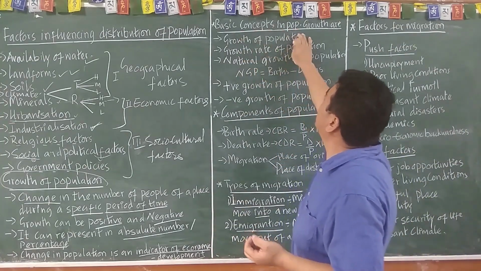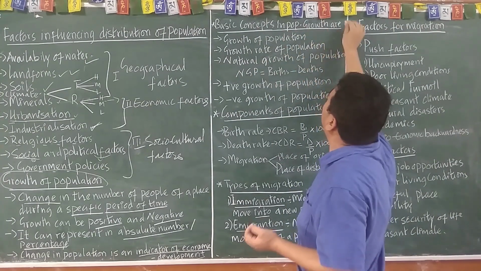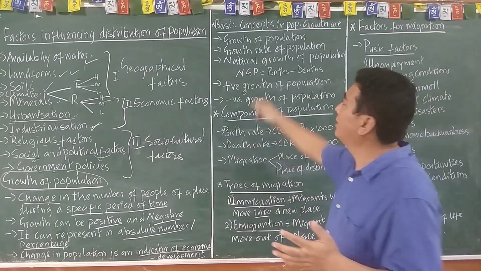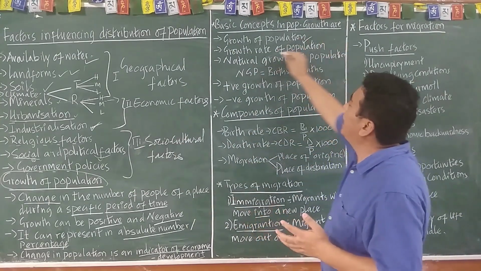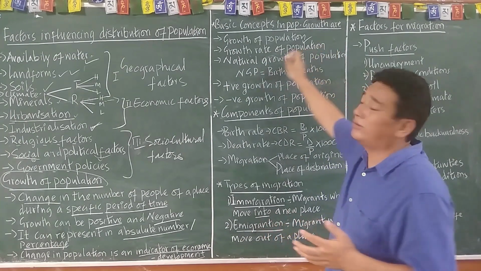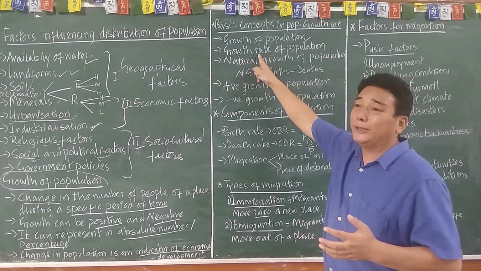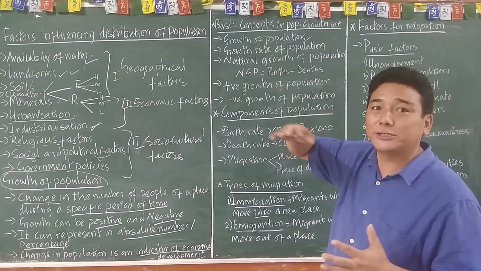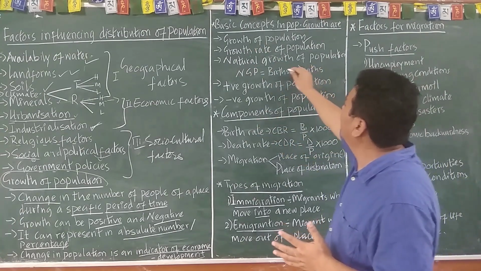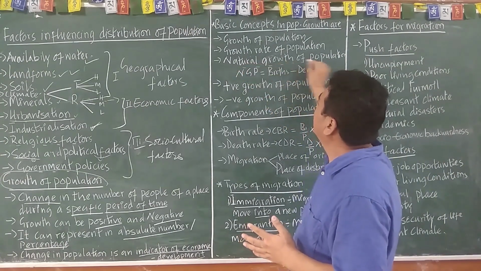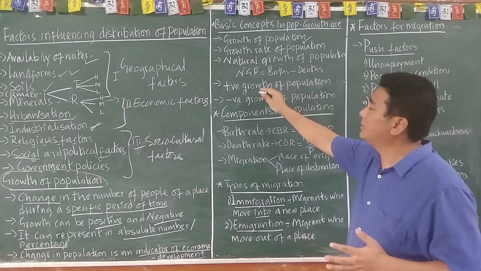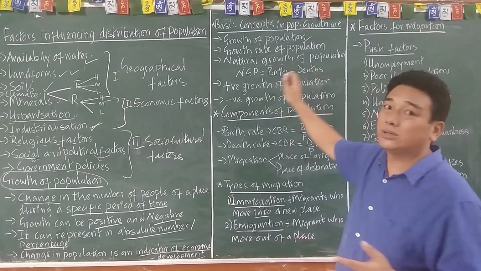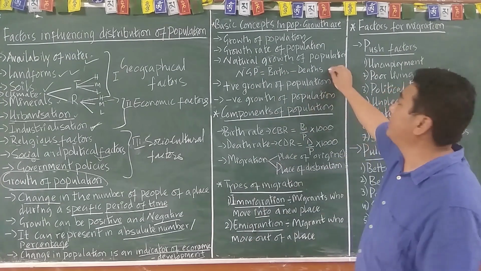There are basic concepts in population growth, the concepts which they have used in your textbooks: growth of population, which we have done, and growth rate of population. Growth rate of population is nothing but the population expressed in terms of percentage, right? Then natural growth of population. Natural growth of population is birth rate minus death rate, whatever the result may be.